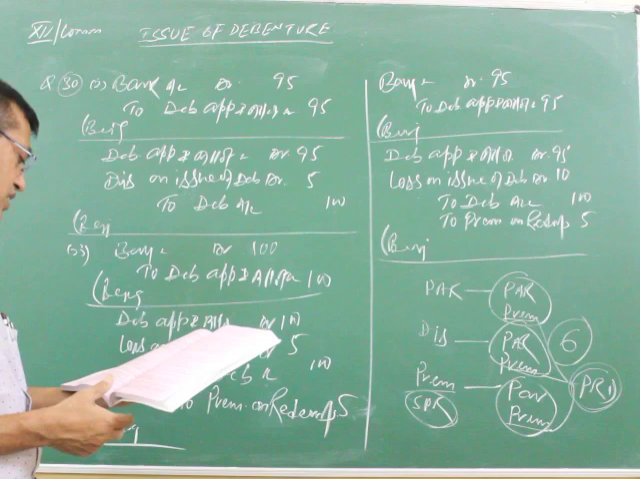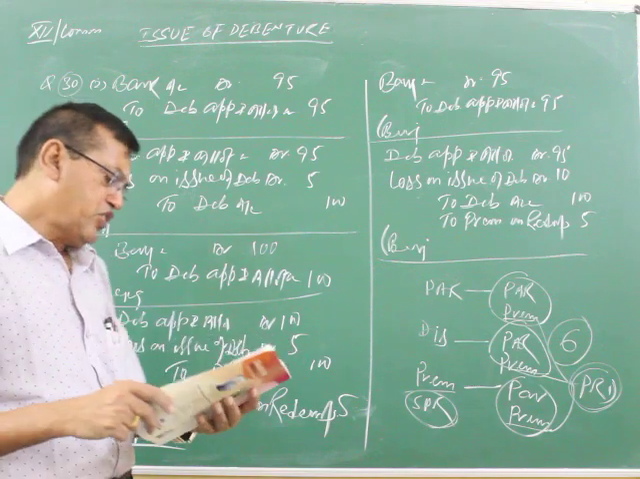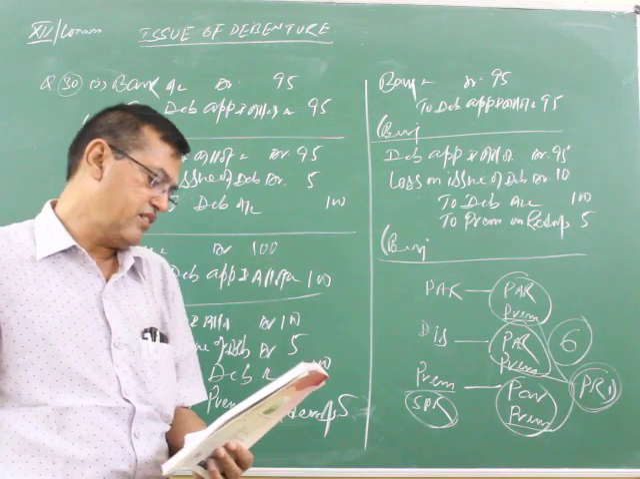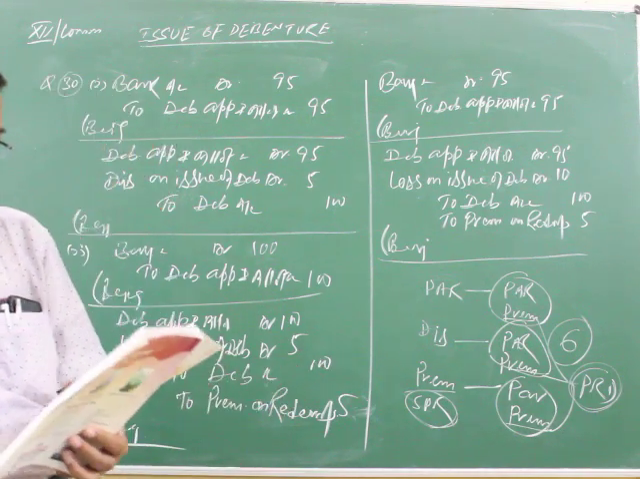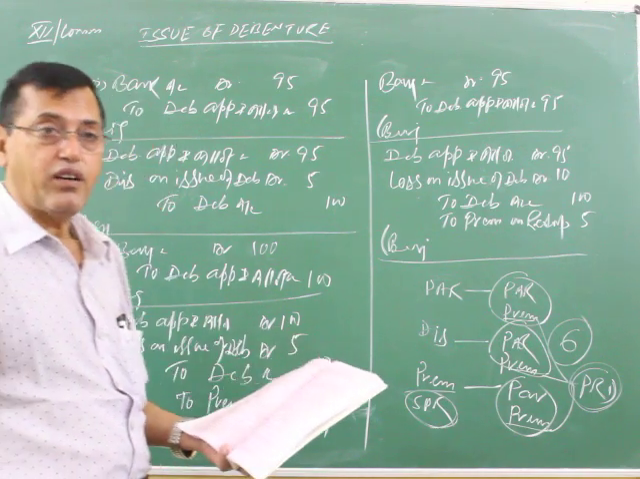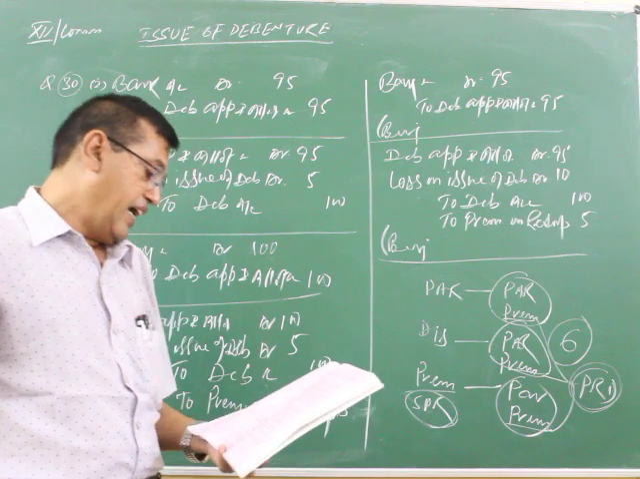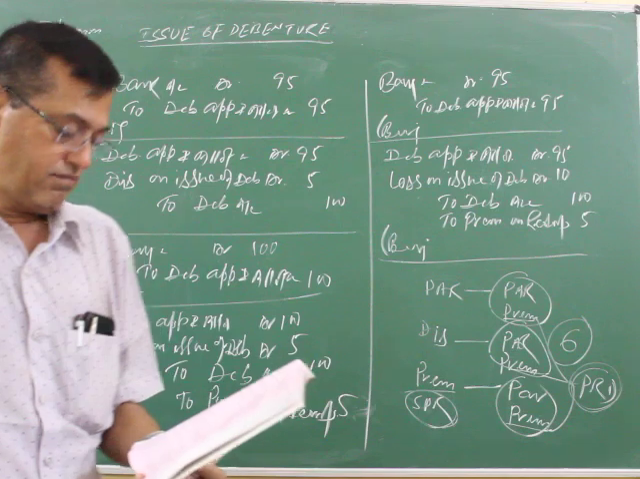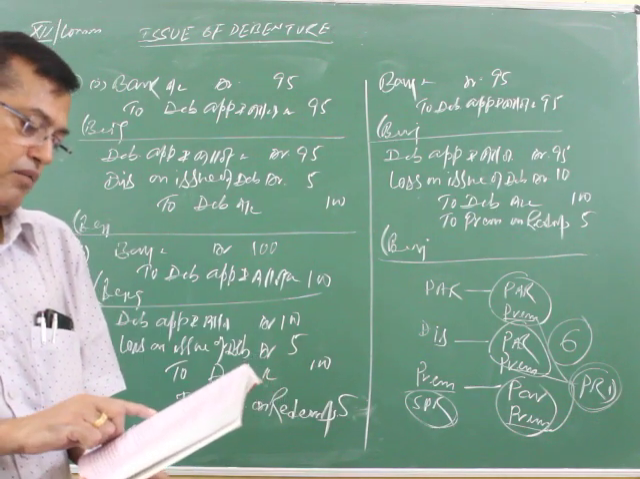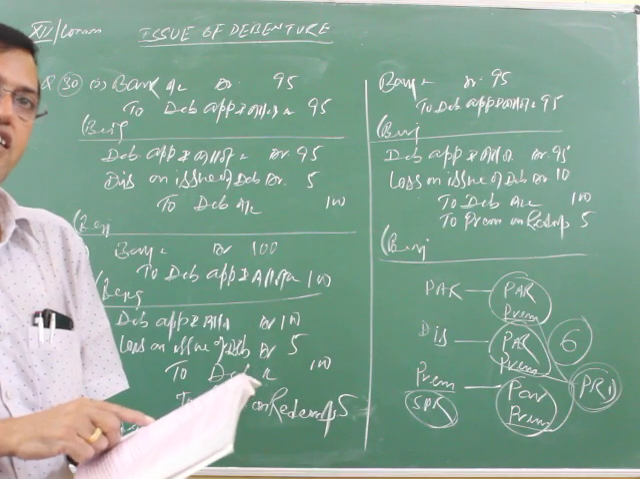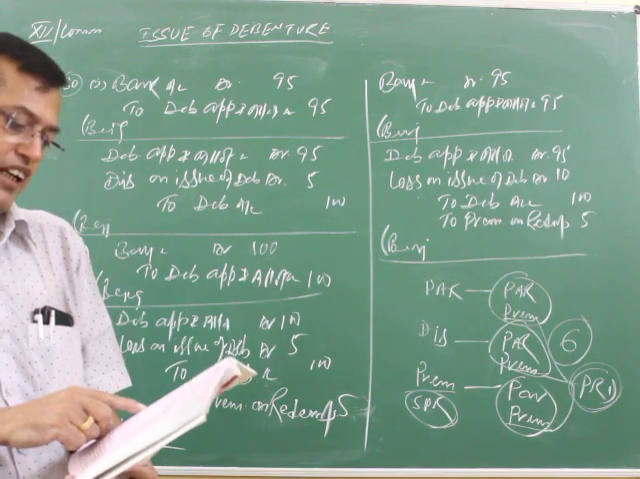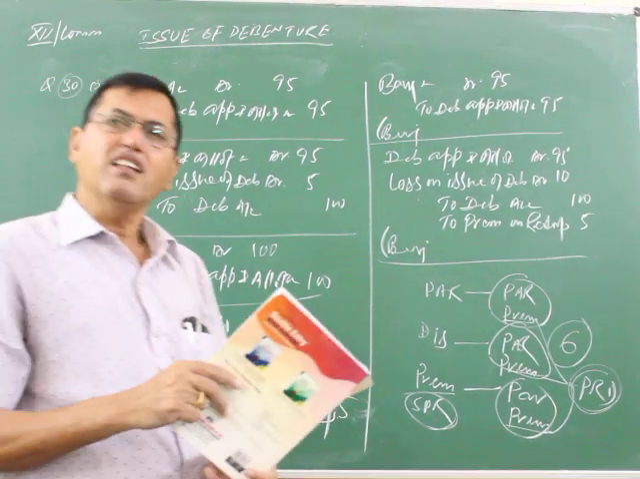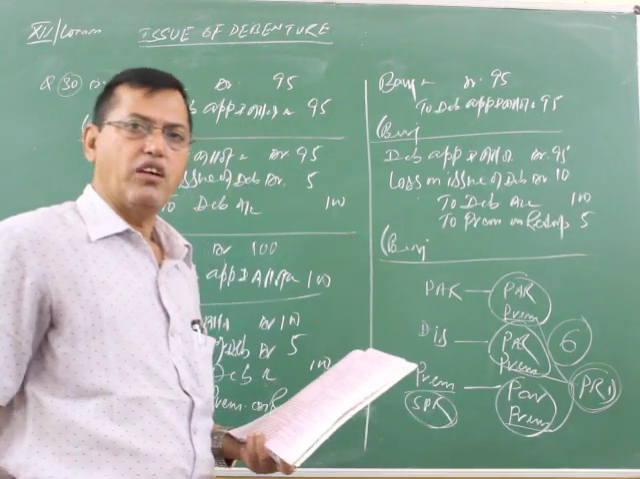Here see, number 30. A debenture issued at 95 and repayable at 100, first circumstance. Second, debenture issued at 95, repayable at 105. And debenture issued at 100 and repayable at 105. The face value of debenture is 100 in each of the above cases. Now, more than the face value, understood or not?